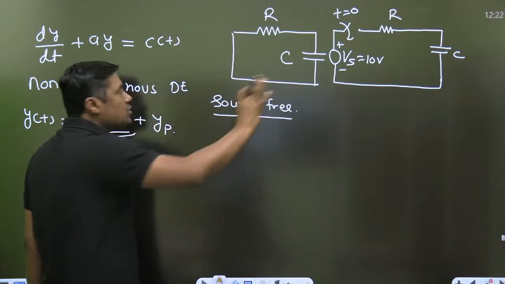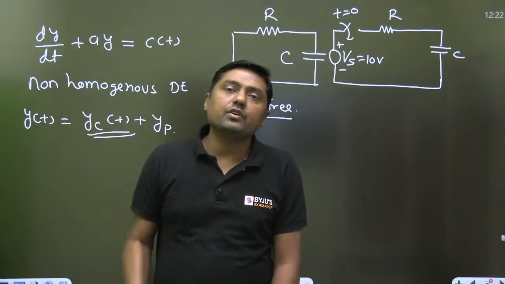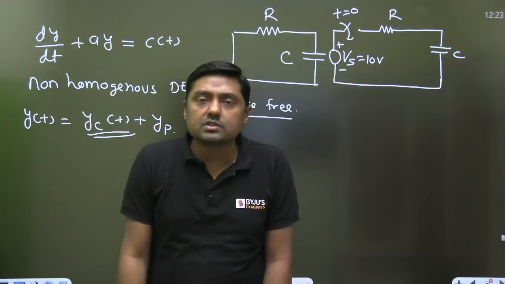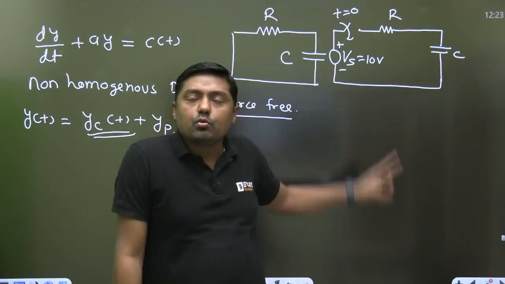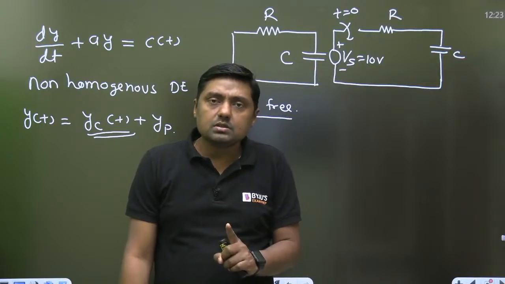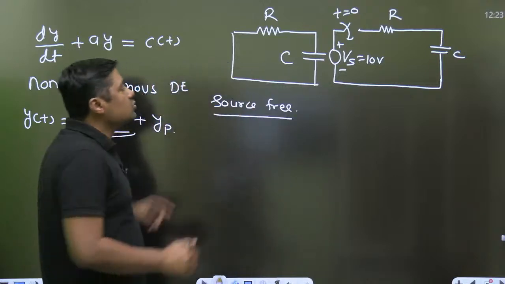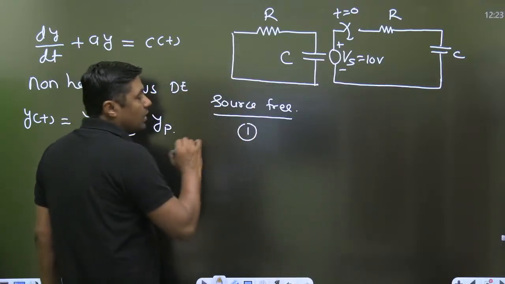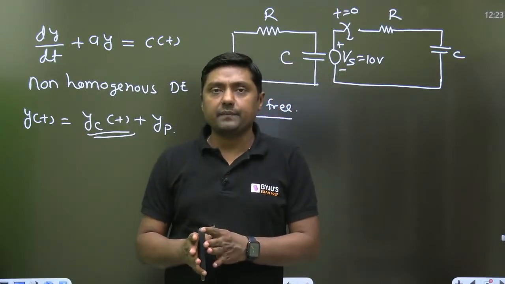There is no forcing function. No external independent sources are connected with this circuit. No forcing functions are present here. And that's why for this type of circuit, we are getting only first order differential equation. Second, it is a homogeneous differential equation. So tell me, what will be the solution for the first circuit, everyone? Only transient part or transient plus steady state part?